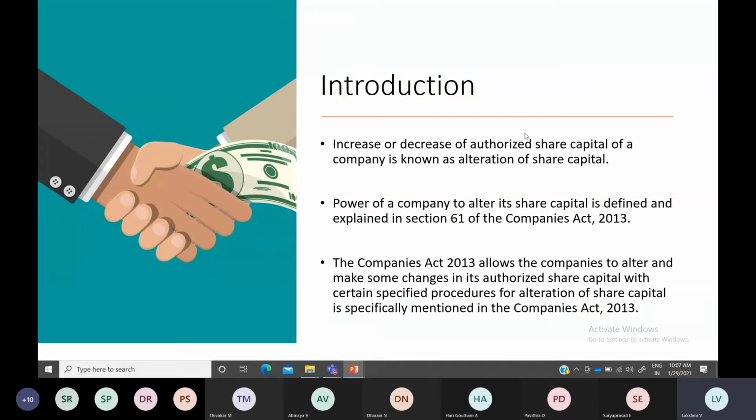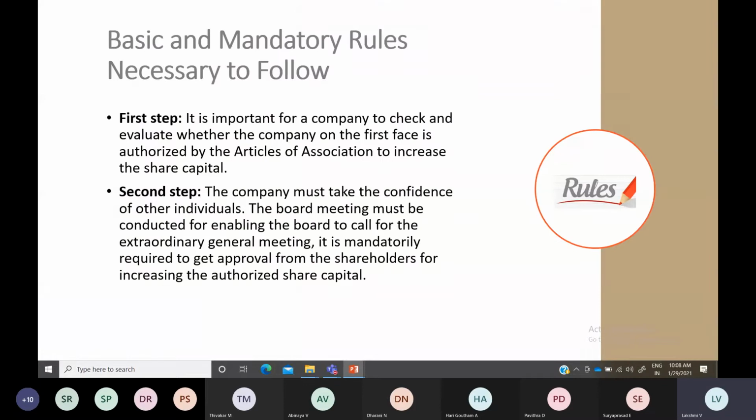Okay, so you must have the necessary powers to alter your share capital. Under section 61 of the Companies Act 2013, only if the articles so permit you, you can change your authorized share capital. You can either increase or reduce. Sometimes you want to reduce your share capital because you don't want any more control of outsiders towards your end. So in such a situation, you may reduce your share capital.